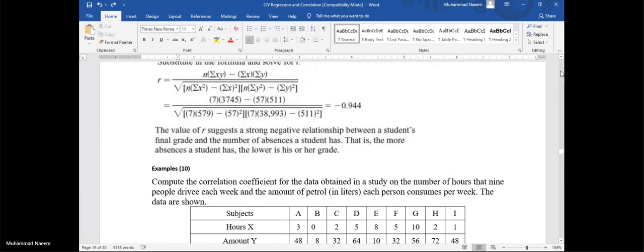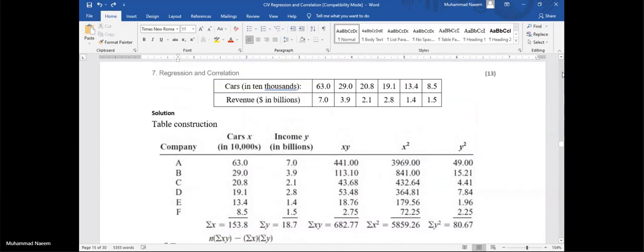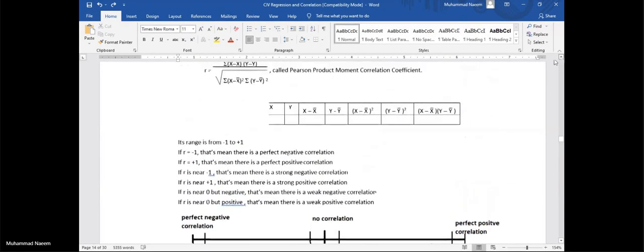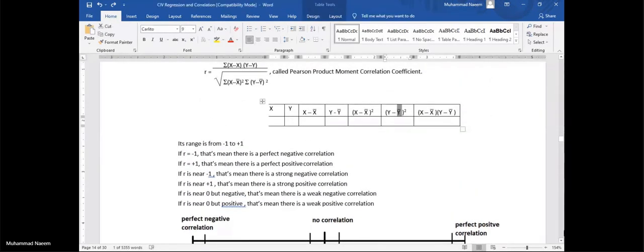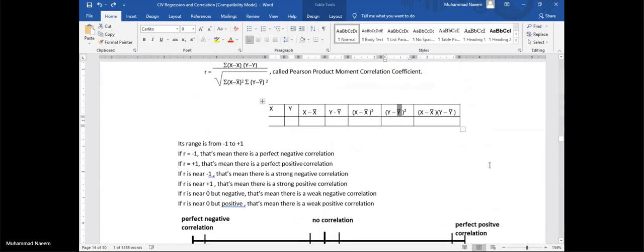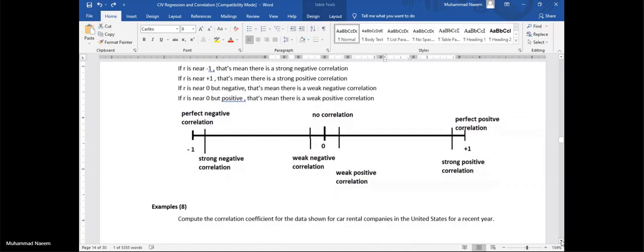First of all, coefficient of correlation, whether we say correlation or coefficient of correlation or Spearman coefficient of correlation, all are the same. And this measure is denoted by R. Now, the calculation is simple, just a table construction. Now, the conclusion. This measure shows the strength of the relation: how much the dependency of one variable is on the other, how much they are associated with each other.